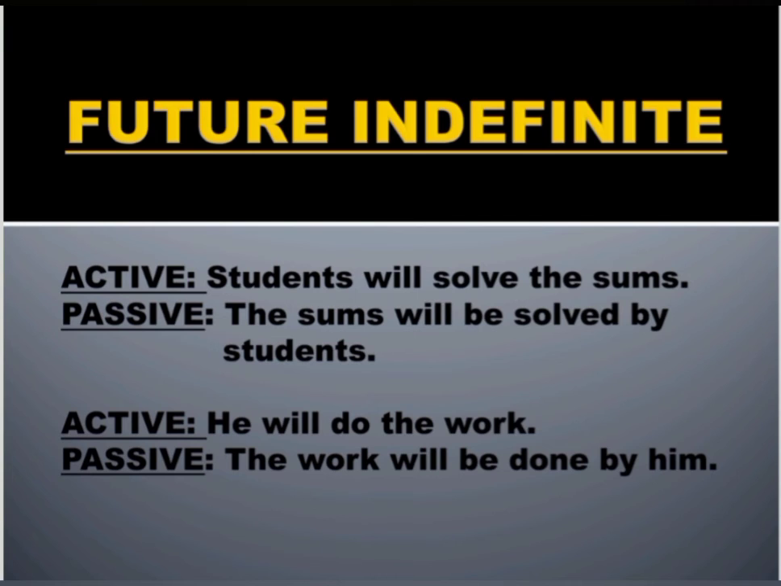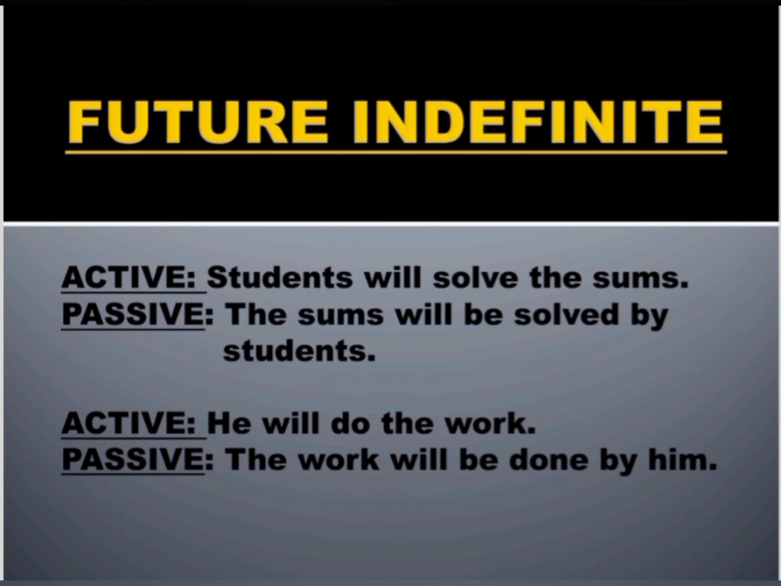Number third, active voice, students will solve the sums. Students, the subject, will, the helping verb, solve, the verb's first form, the sums is the object here. Now, passive voice of the sentence, the sums will be solved by students. Here, object, the sums is written first, then the helping verb will be, then verb's third form solved, then by, and in the last here comes the subject, students, according to the rule.